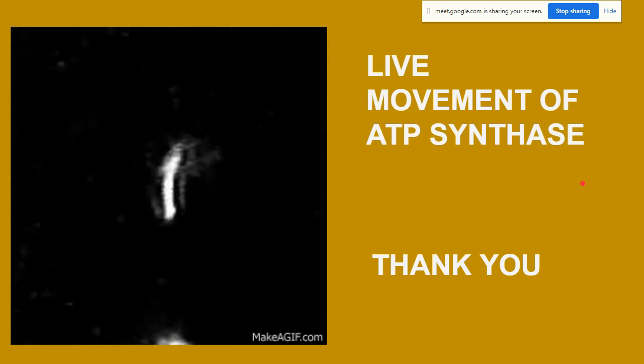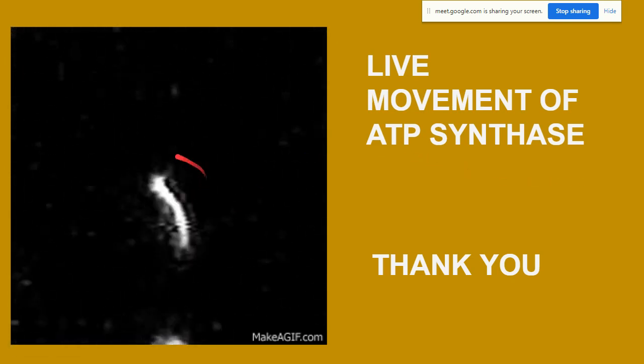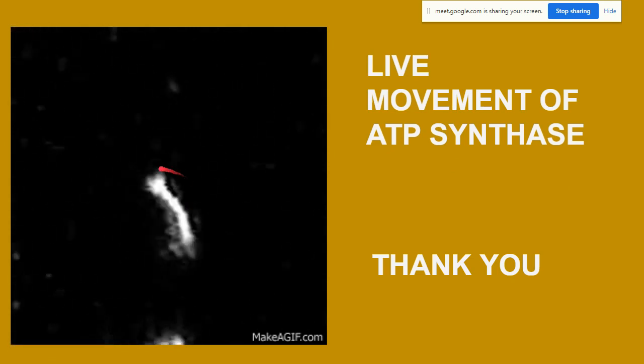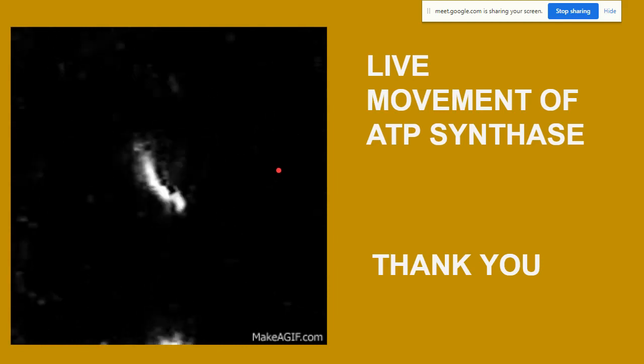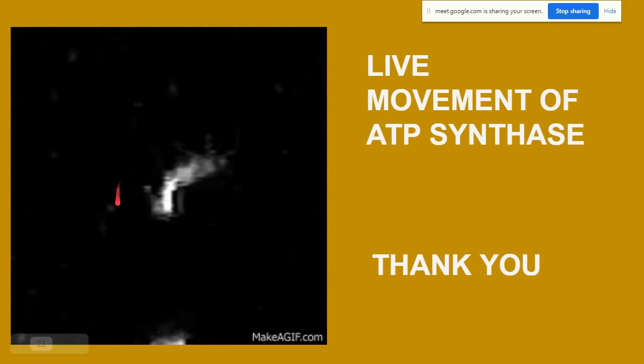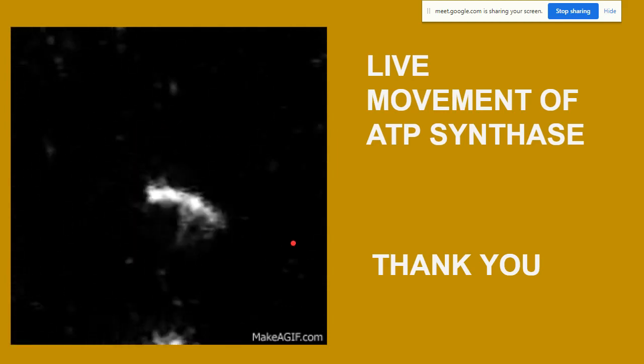So you see, a dye has been attached to the ATP synthase molecule, the 5th complex, and you give hydrogen ions and the ATP synthase moves and this dye also rotates. This has been captured on a camera.